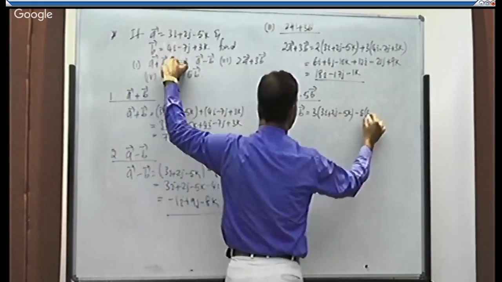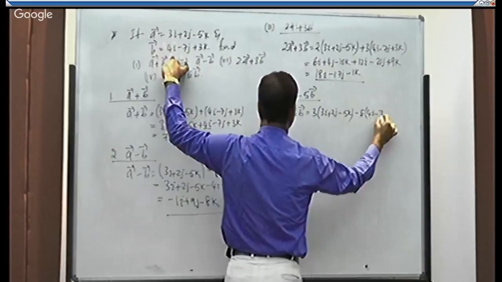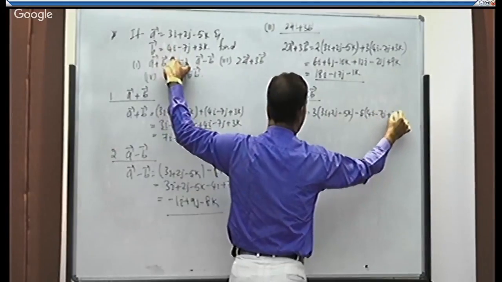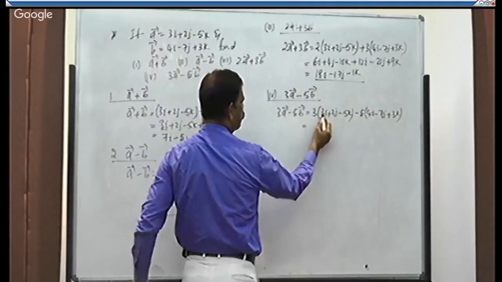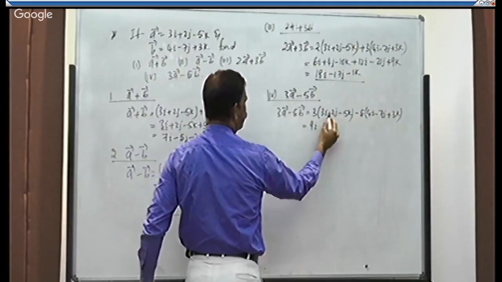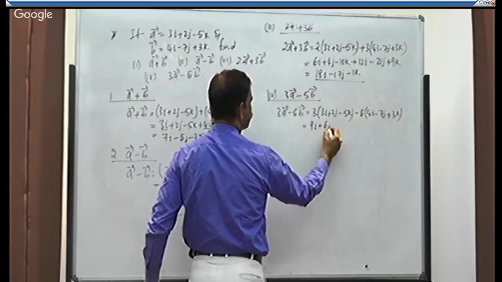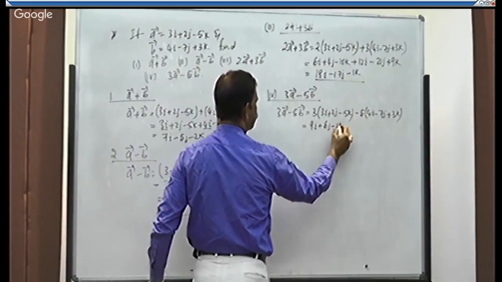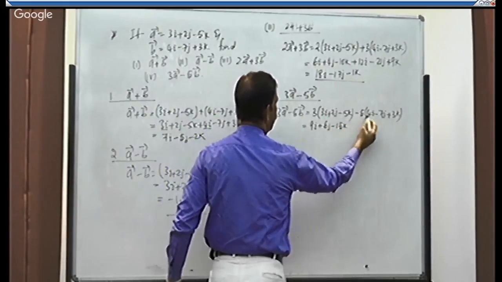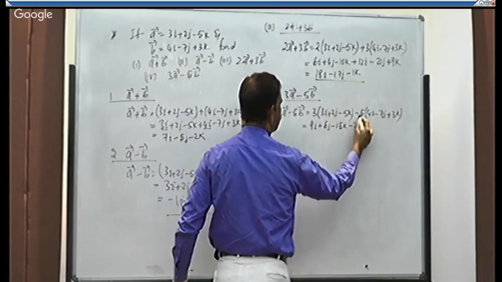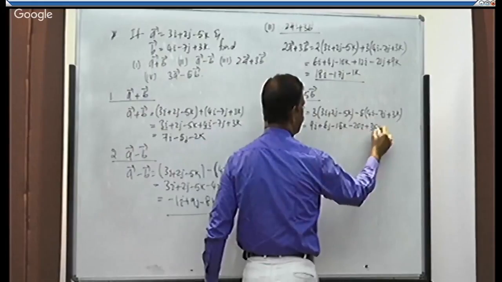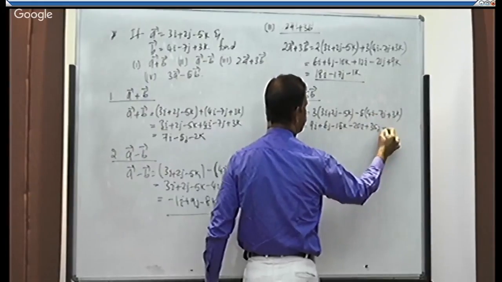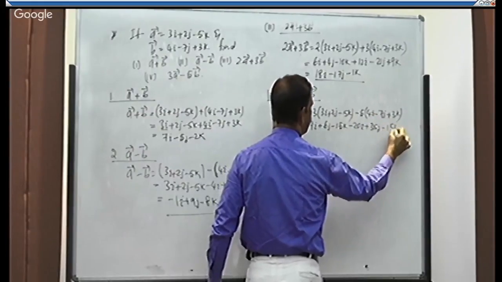What is b? It is 4i minus 7j plus 3k. Open the brackets. 3 into 3, 9i, plus into plus, plus 3 twos are 6j, plus into minus, minus 15k, minus 20i, plus 7 into 5, 35j, minus into plus, minus 5 3s are 15k.